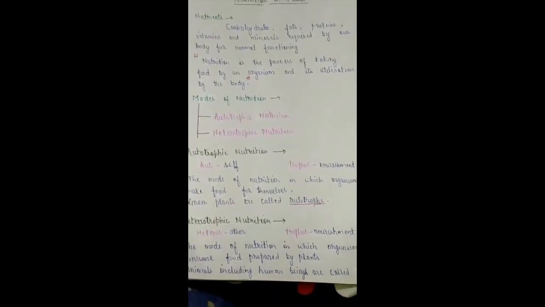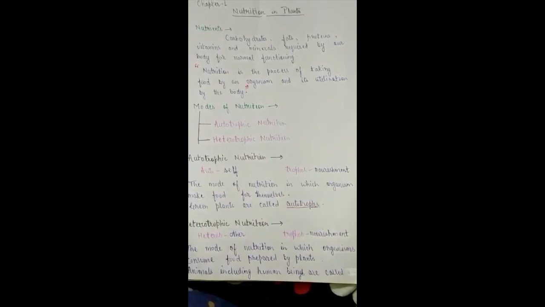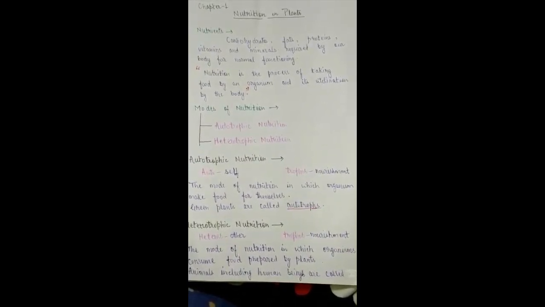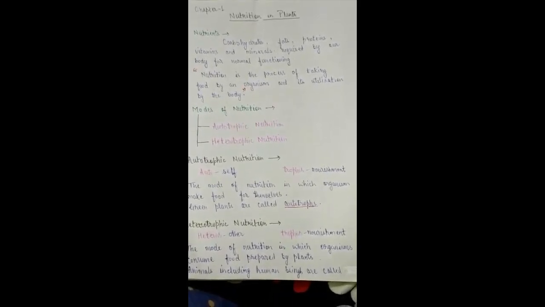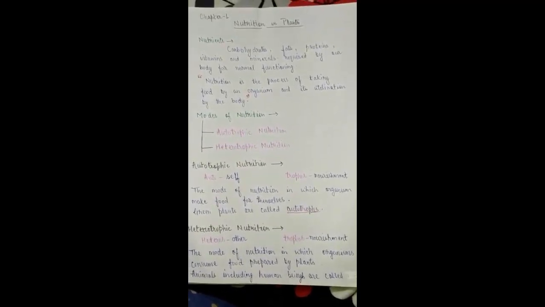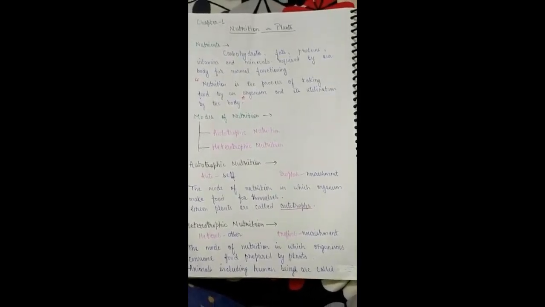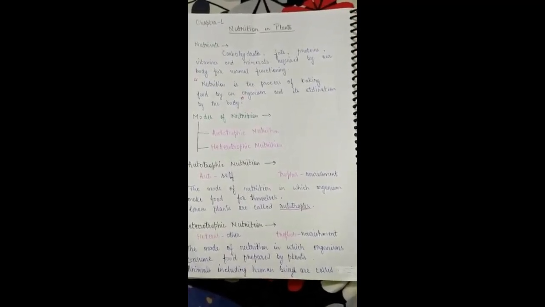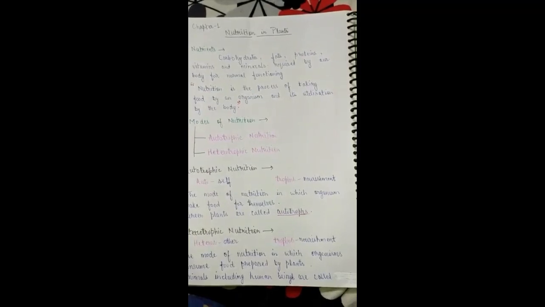Now, let's talk about the way living organisms consume food, that is, the mode of nutrition in living organisms. There are two modes of nutrition: autotrophic mode of nutrition and heterotrophic mode of nutrition. The first one is autotrophic nutrition. Auto means self, trophos means nourishment. So, autotrophic nutrition is the nutrition of self nourishment, that is, the mode of nutrition in which organisms make food for themselves. Mostly green plants are called autotrophs because green plants prepare their own food themselves.